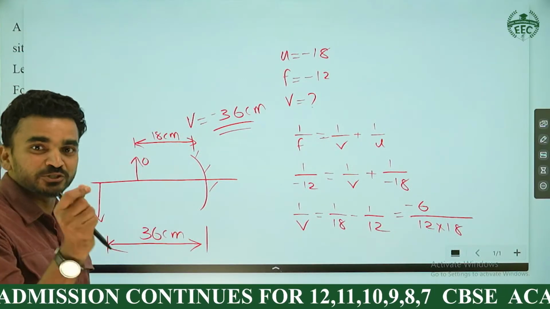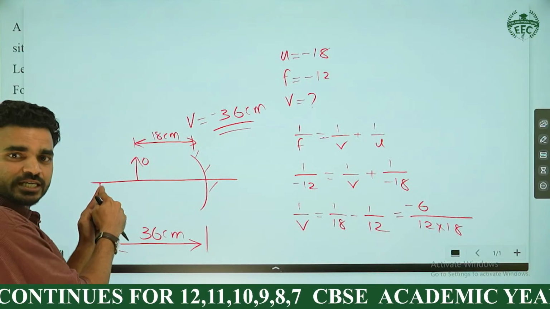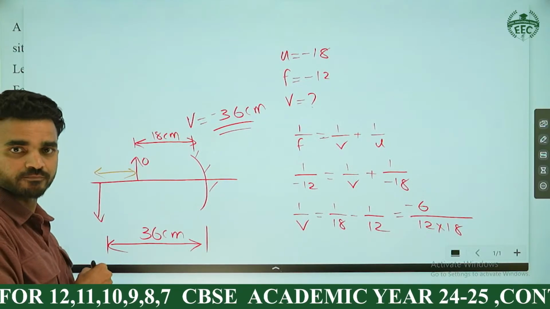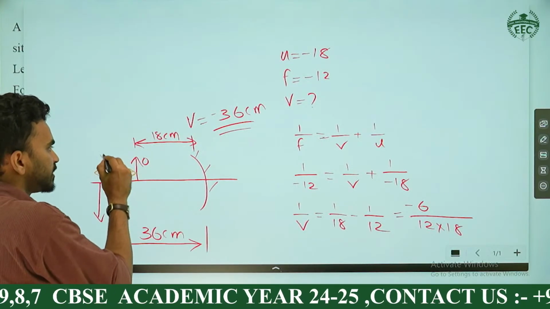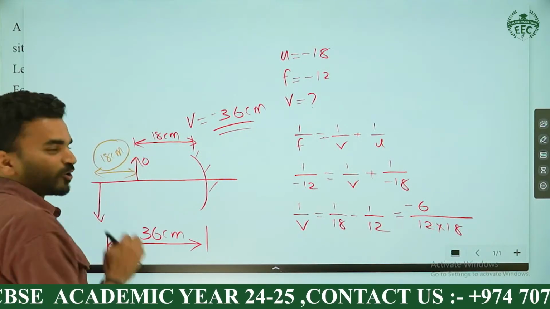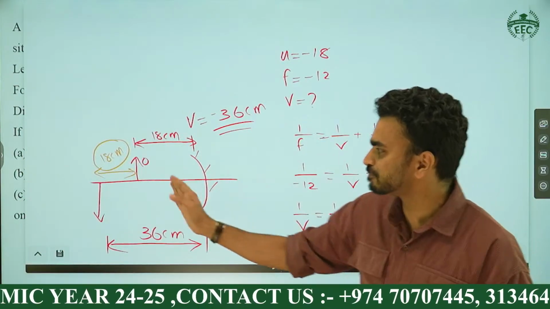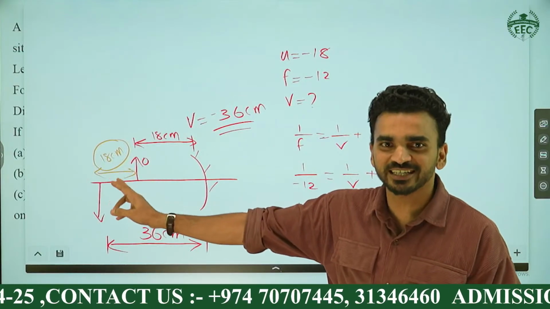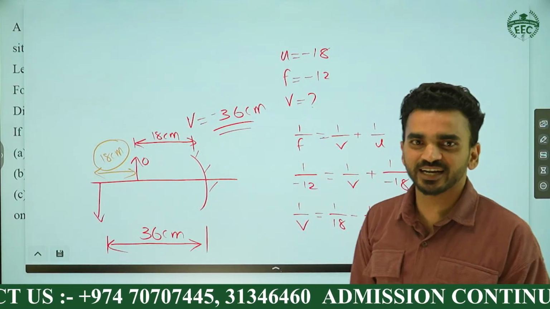But the question here I intentionally kept like this, to reduce your overconfidence in the mirror numericals. So the question is asking what's the separation between image and object. This gap they were asking. So if this is 36, this 18, then what's this gap? Separation is 18 centimeter. If you solve this one, definitely I will offer something to you. What separation between object and image? Okay, I will check your paper then, who actually did this correctly. So the object and image separation will be 18 centimeter is the right answer.